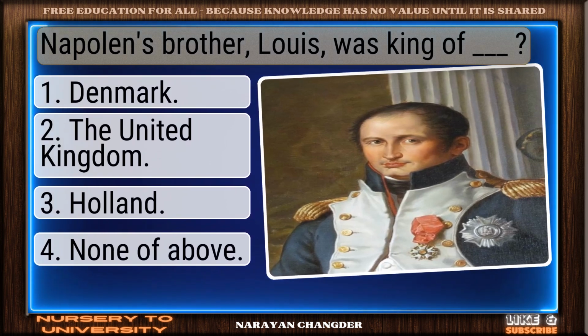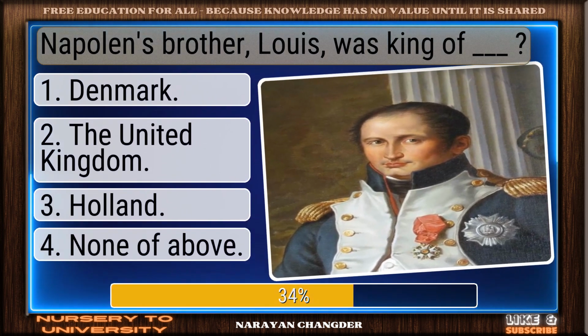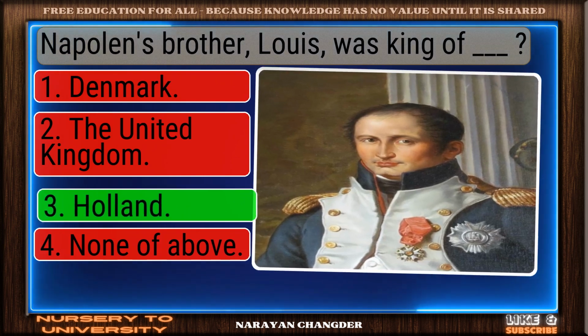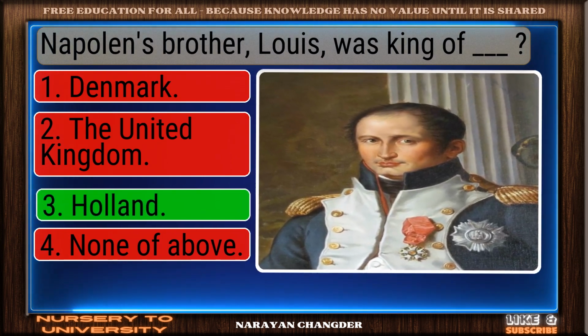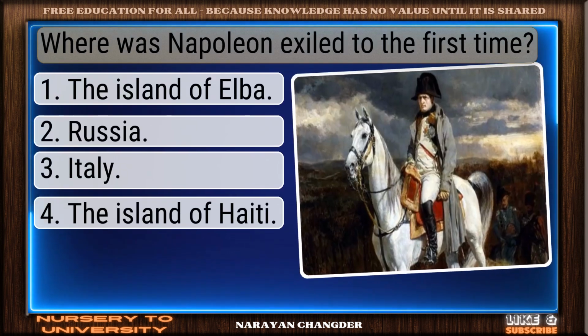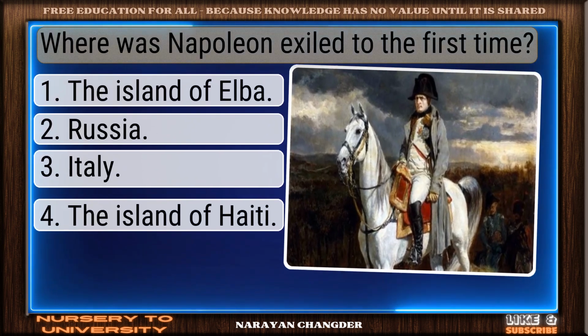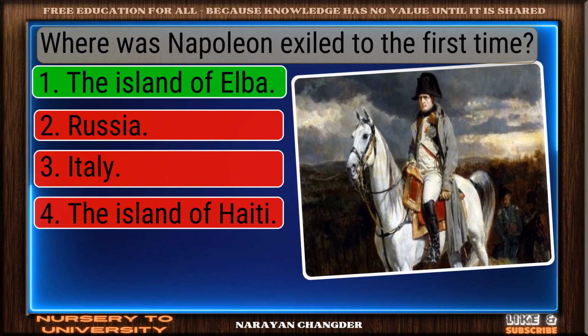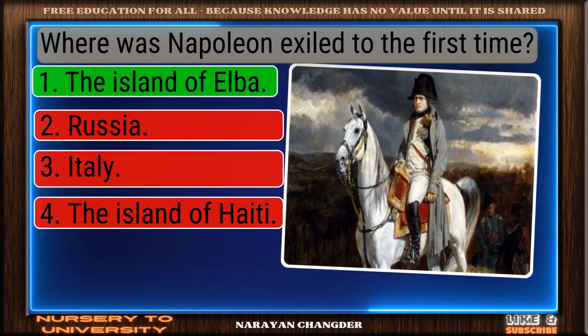Napoleon's brother, Louis, was king of ___. Correct response. Holland is the most accurate answer. Where was Napoleon exiled to the first time? Bravo! The island of Elba is the answer.